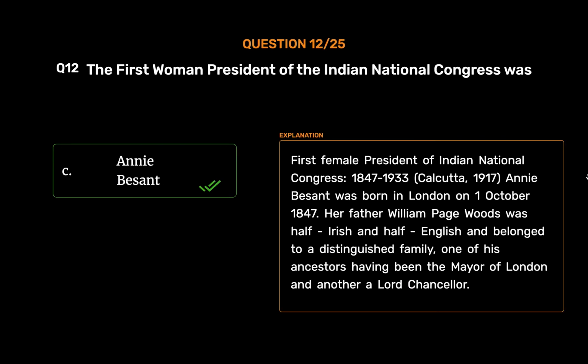Annie Besant, first female president of Indian National Congress, 1847 to 1933, Calcutta, 1917. Annie Besant was born in London on the 1st of October 1847. Her father William Page Woods was half Irish and half English and belonged to a distinguished family, one of his ancestors having been the Mayor of London and another a Lord Chancellor.